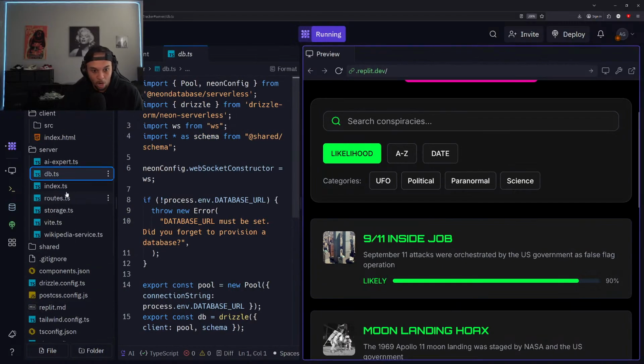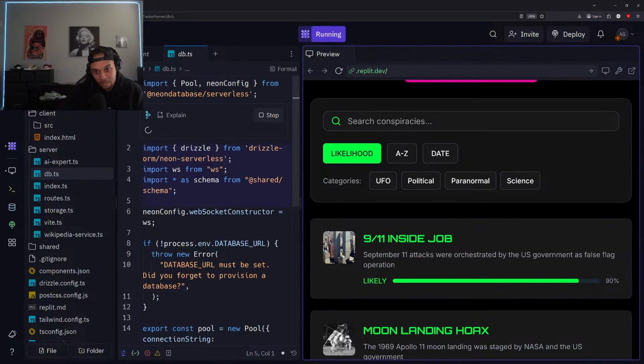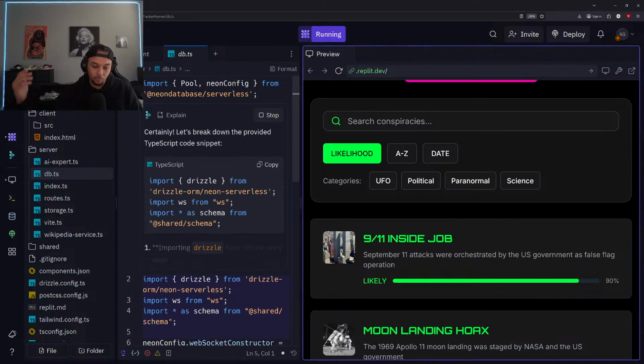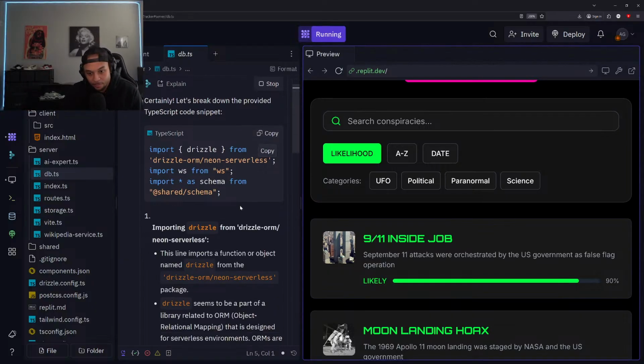So if you are interested in actually editing anything manually, you can definitely do that. If you're curious about what any lines of code do, you can always highlight it, click explain with assistant, and it'll give you a really detailed breakdown of everything related.